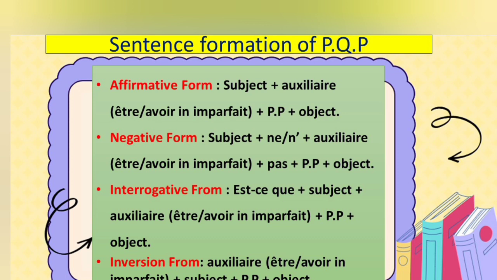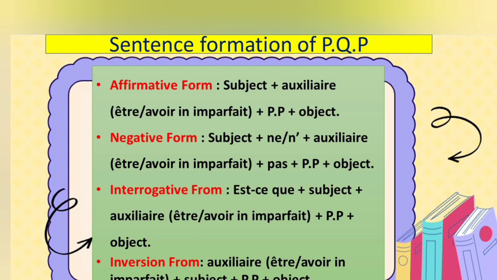Now, if you want to write the negative form of the sentence, what rule will you follow? Subject plus n or n apostrophe, depending on the next word. If it is starting with a vowel, then you will write n apostrophe plus auxiliary être or avoir in imparfait form plus pas plus participe passé of the main verb plus object, meaning the rest of the sentence.